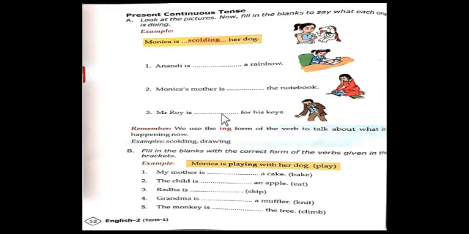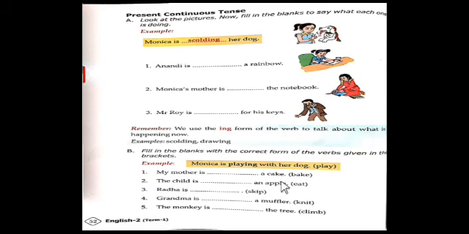So Mr. Roy is searching for his keys. Correct, no? The actions are happening right now. So students, remember, we use the ing form of the verb to talk about what is happening right now.